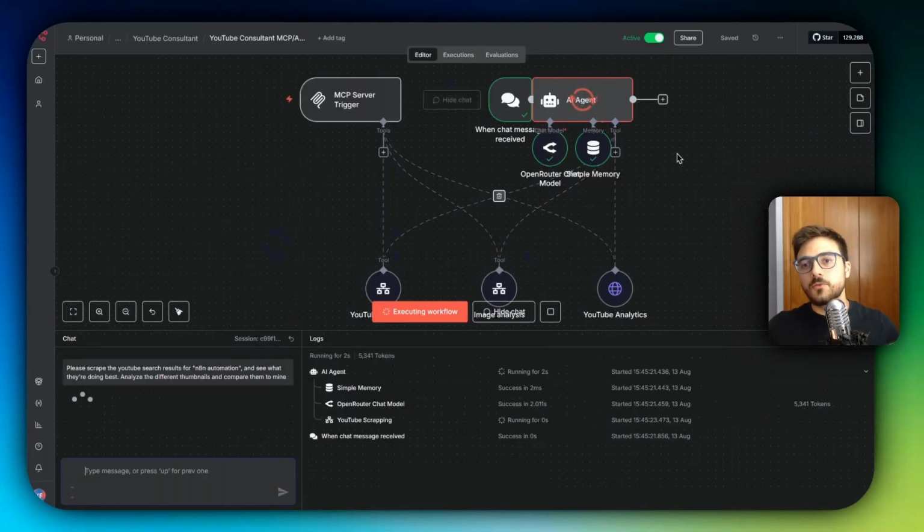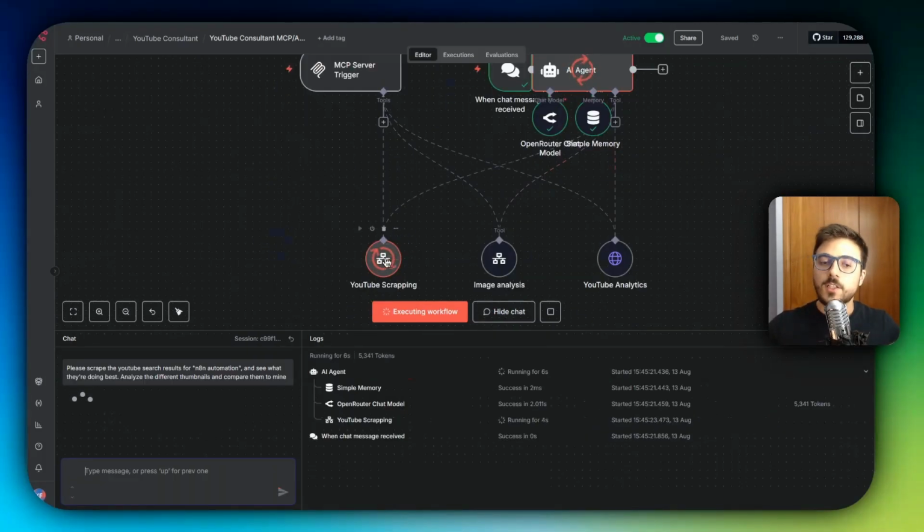So it's starting to work on it. And first it's going to scrape YouTube to scrape all the results, get the thumbnails, get the transcription, the comments, and so on. It's going to take a while as this YouTube scraping is not using Apify, it's completely self-hosted. So it's going to take some time. That's the only downside of self-hosting your own YouTube scraping.